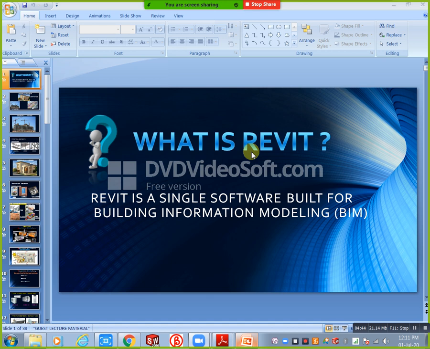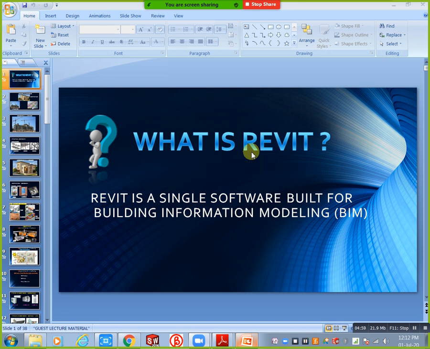Now, clear? BIM means we need all these services, and we also have some extra features, like scheduling and quantities, which you also consider part of BIM. But now we will discuss MEP. First of all I will explain BIM overall. What is BIM? First of all, we discussed that there are 5 services. We can see those 5 services.